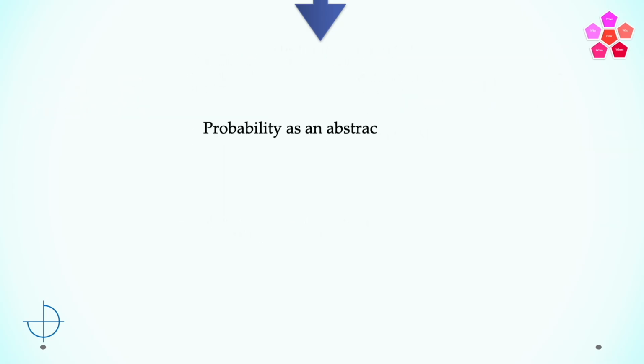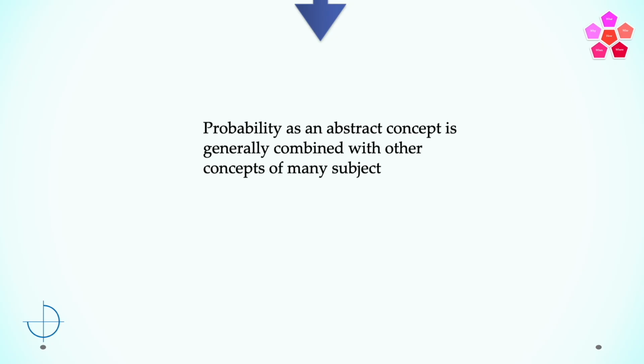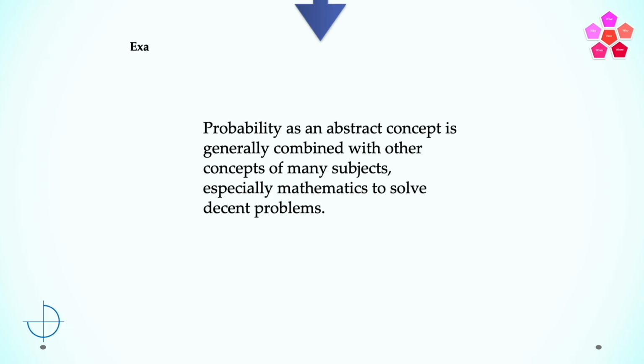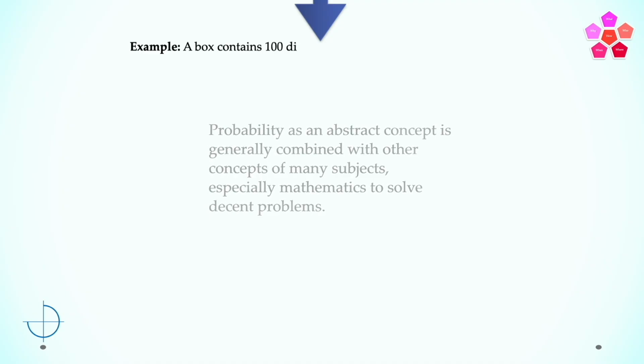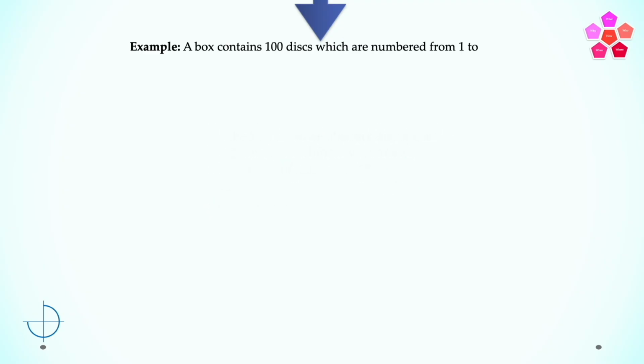Probability as an abstract concept is generally combined with other concepts of many subjects, especially mathematics, to solve decent problems. Let's take examples of some simple mathematical concepts where probability, if combined to get information, is very useful. A box contains 100 discs which are numbered from 1 to 100.